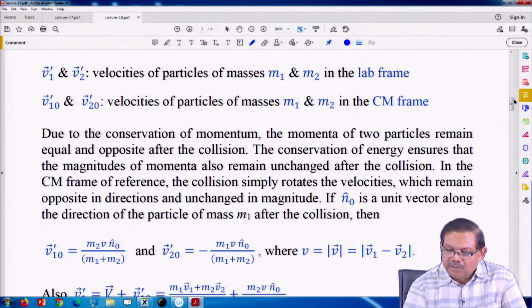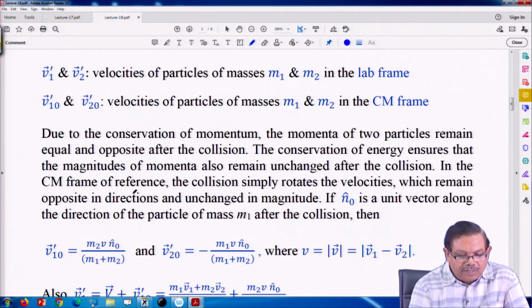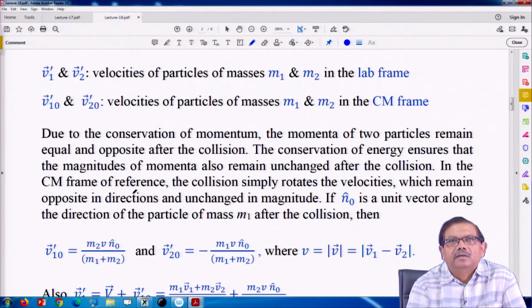The only thing that can be said is that, in the center of mass frame of reference, the collision simply rotates the incoming velocities, which remain opposite in direction and unchanged in magnitude.